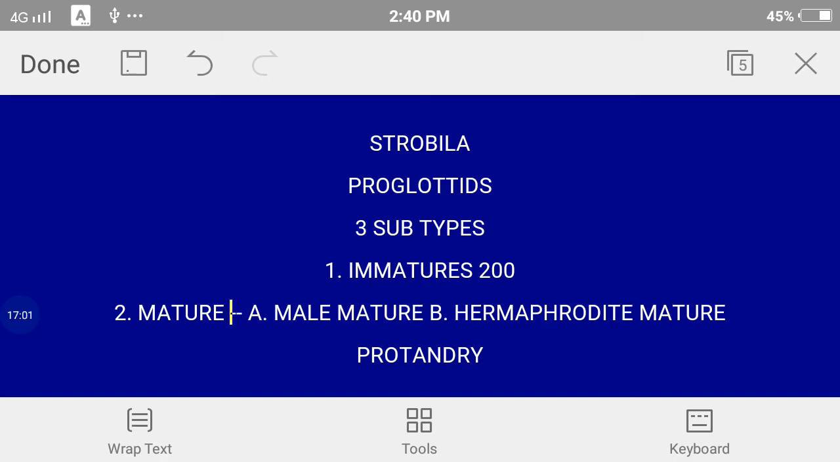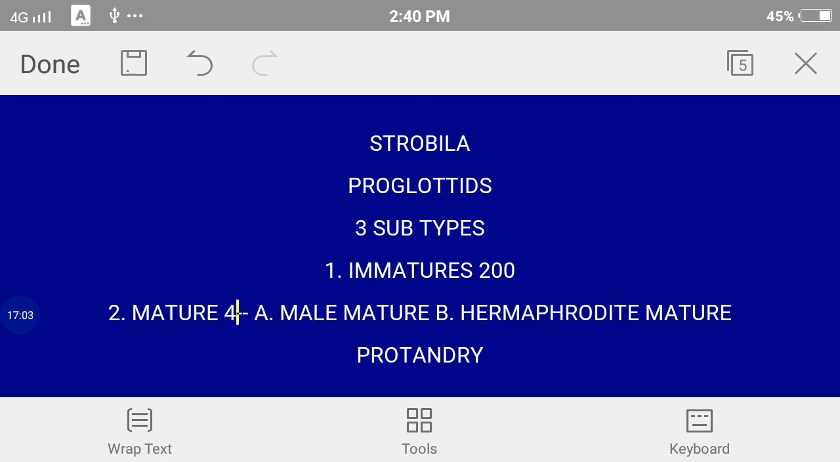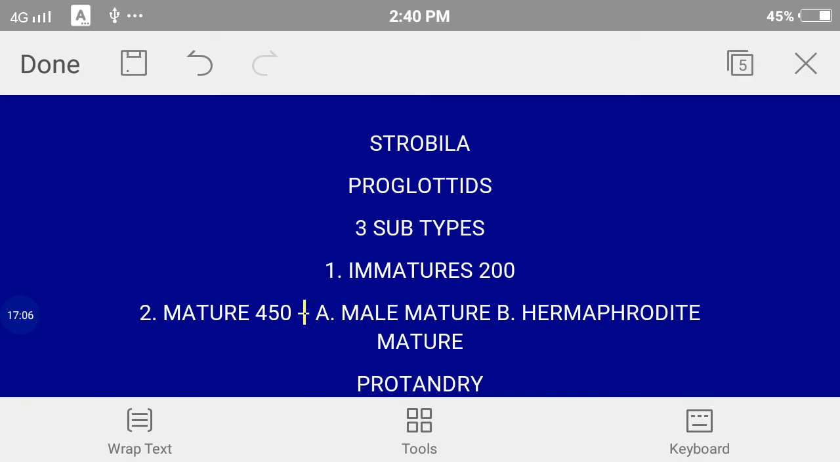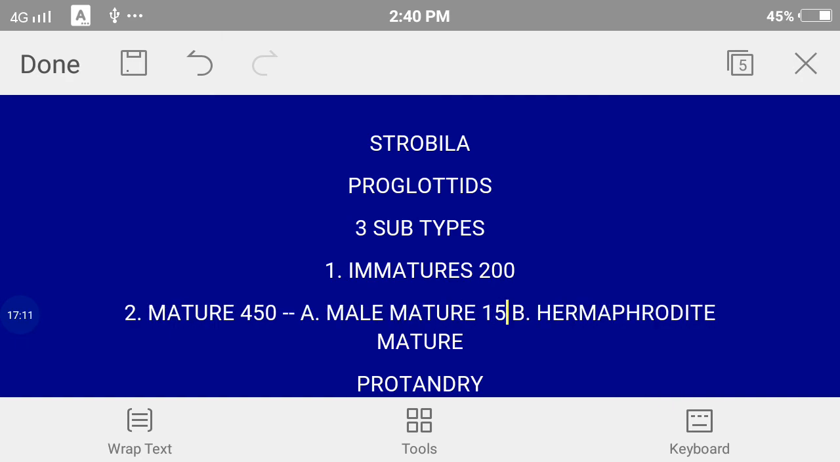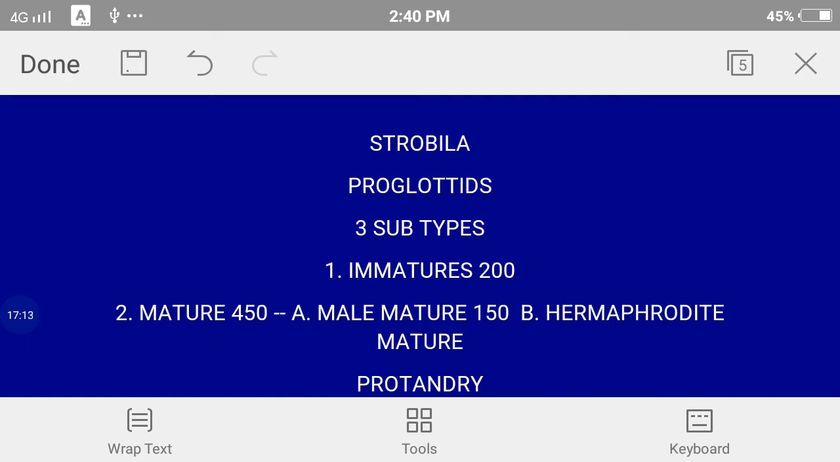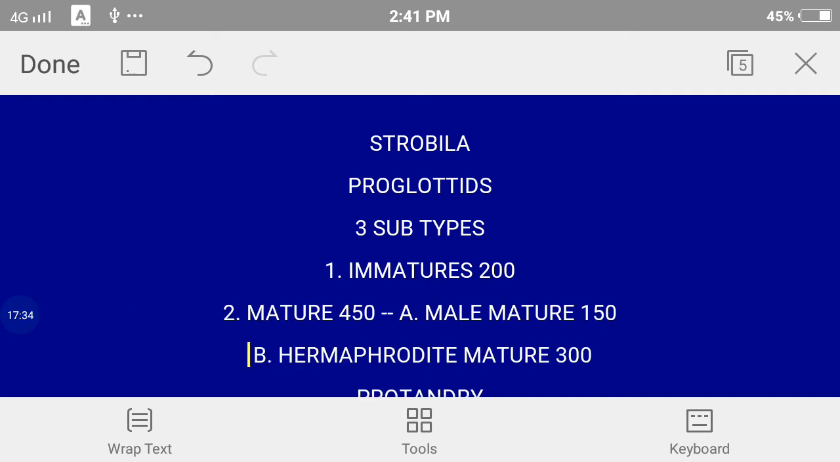and the whole of the mature segments are about 415 in number, and the male matures can be about 150. Anterior segments will be male mature, they only have testes, and after that they will develop the ovaries, and the last 300 or so segments will be hermaphrodite mature. Hermaphrodite refers to both male and female organs.